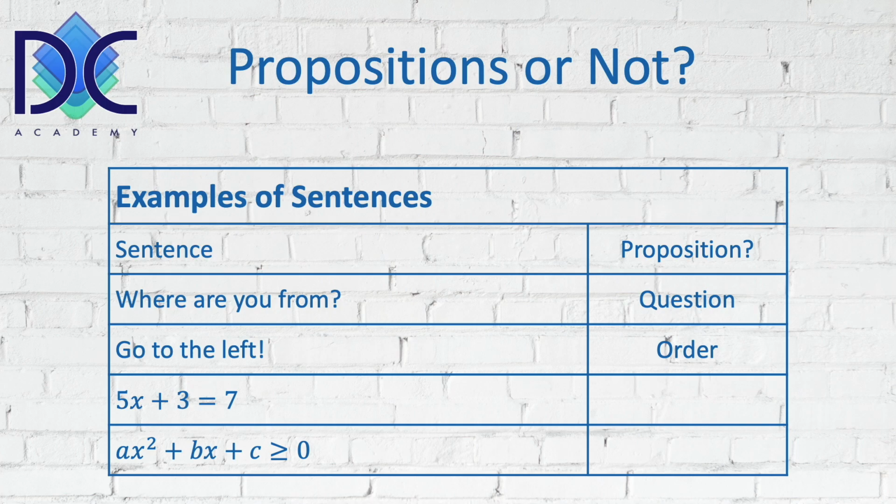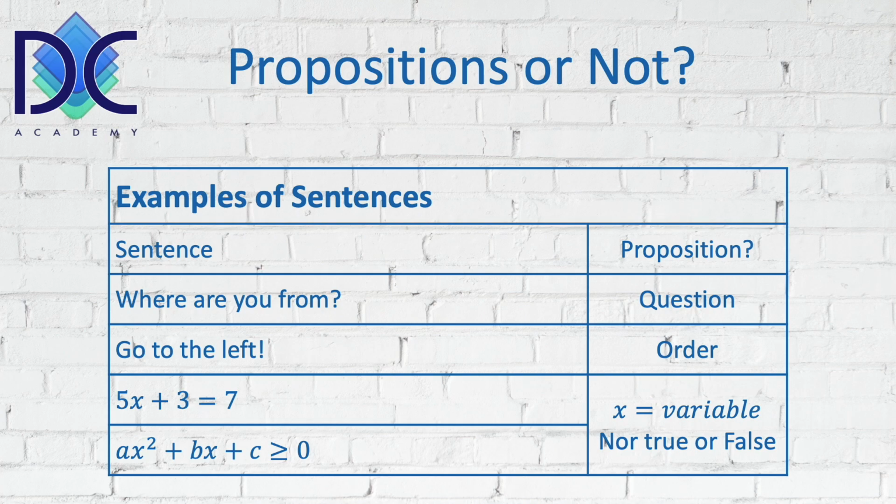5x plus 3 equals 7, and ax squared plus bx plus c is larger or equal than 0. Now, these are in fact expressions where x is a variable. We cannot say that it's true or false. All depends on the value of x, and in the second expression, on the values of a, b, and c. So these are clearly not examples of propositions, and we cannot treat them as such.